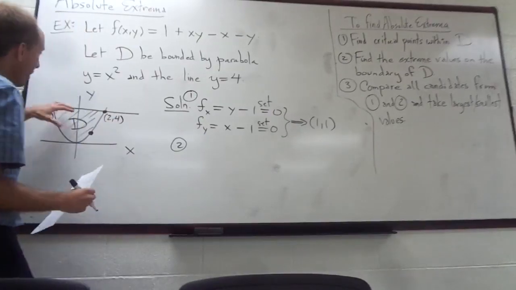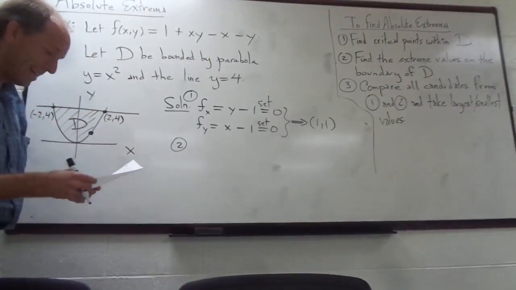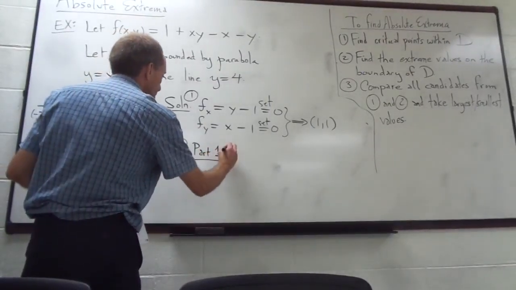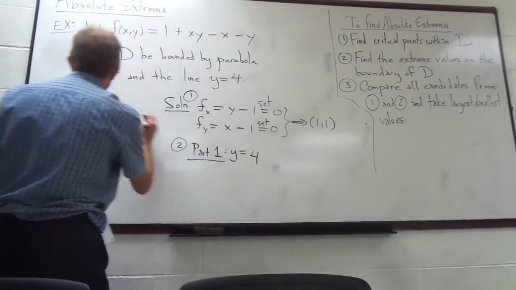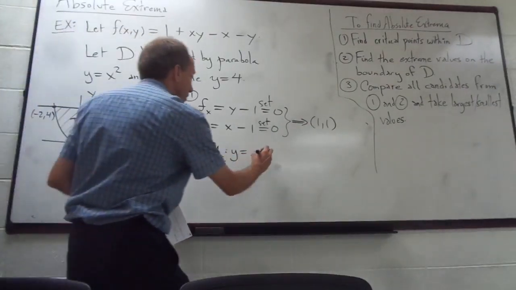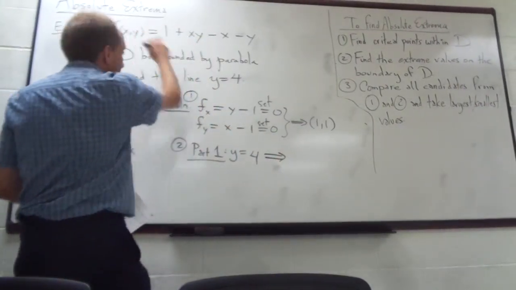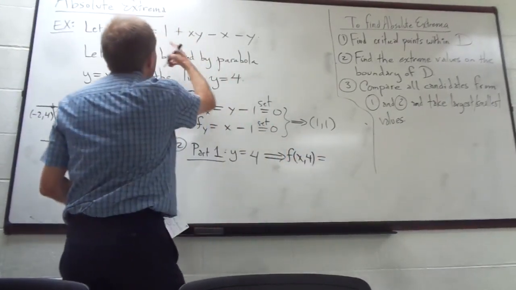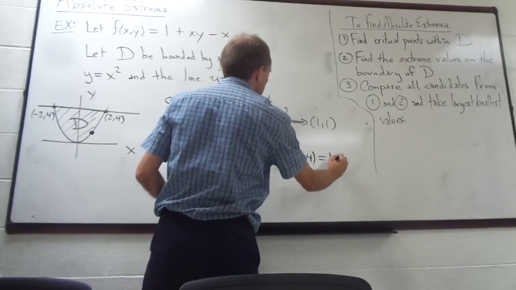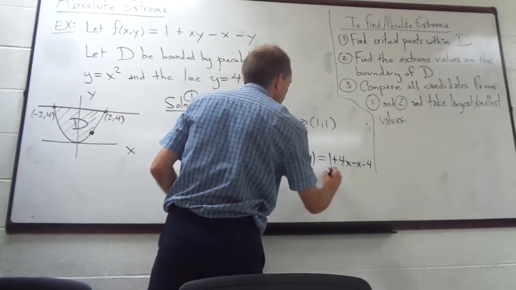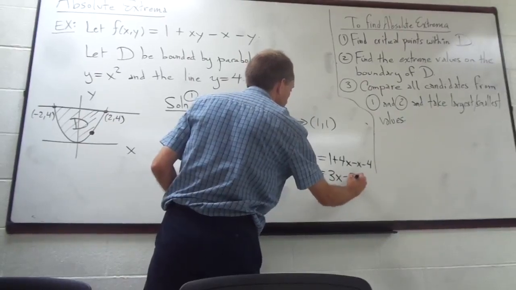Step 2, the boundary is made up of 2 parts, right? There are 2 parts to this boundary. The first part is the line y equals 4. That's the part up here on the top, okay? So what I'm going to do is I'm going to literally plug in 4. I'm going to take my function f of x and y, and I'm just going to put 4 in for y everywhere that I see it. So I'm going to get 1 plus 4x minus x minus 4. In other words, 3x minus 3.